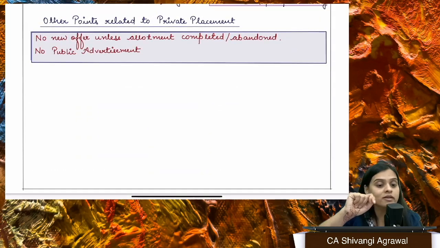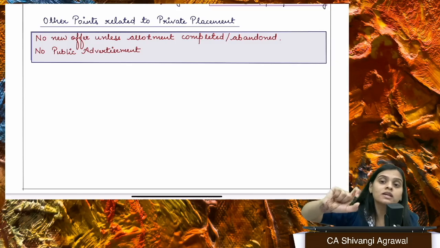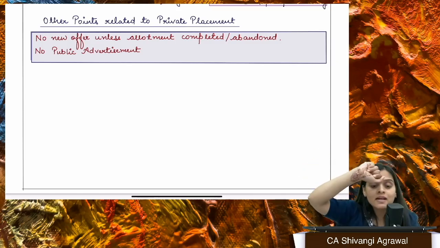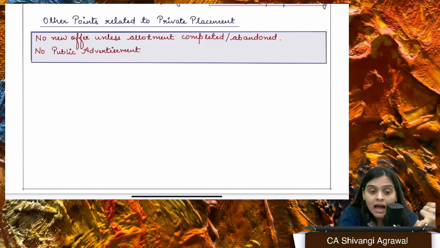And one very important thing, that when we are talking about the limit of 200, then that is not going to include your QIBs, and that is also not going to include your employees under ESOP, right? So this limit of 200 is going to exclude both of these. This limit is for every financial year.